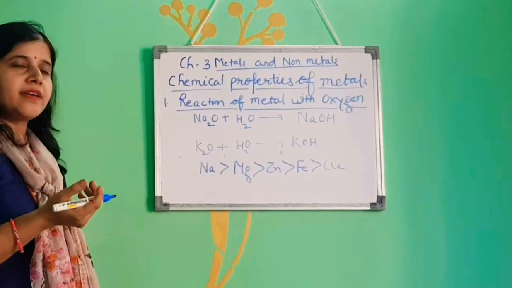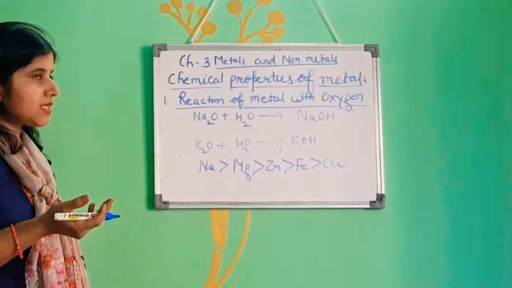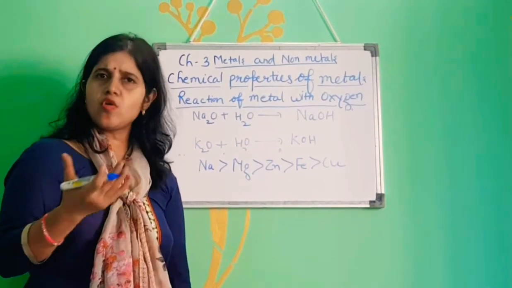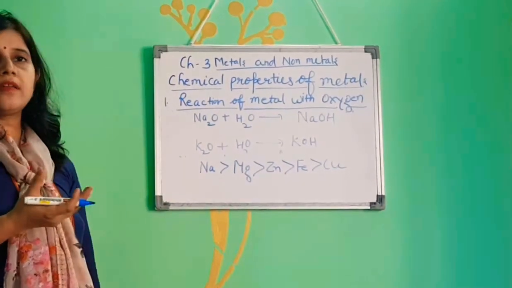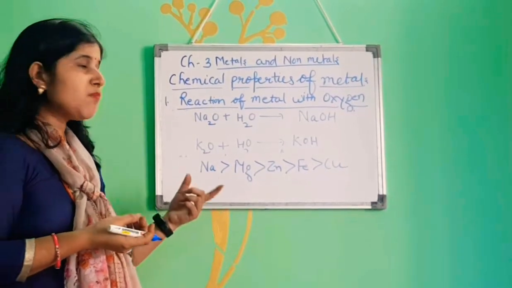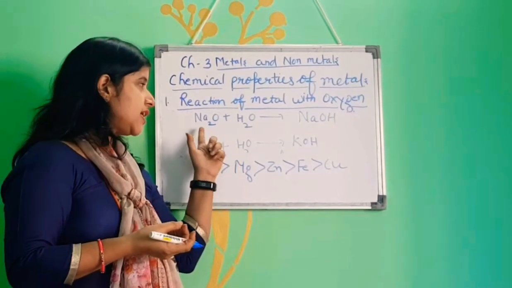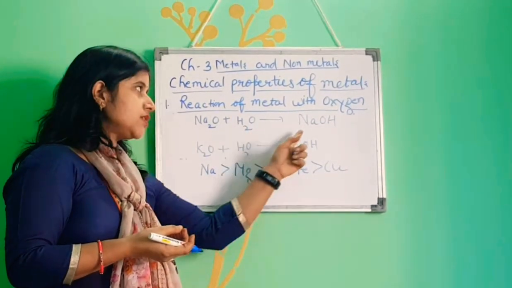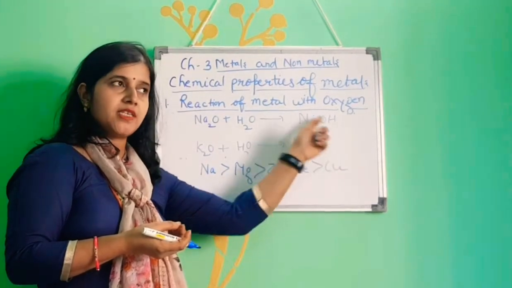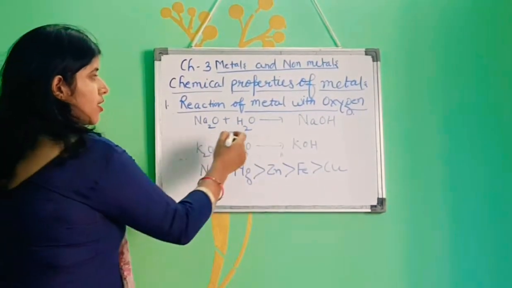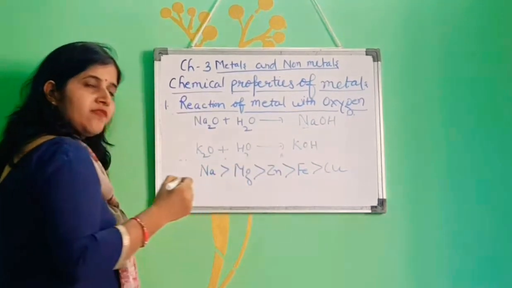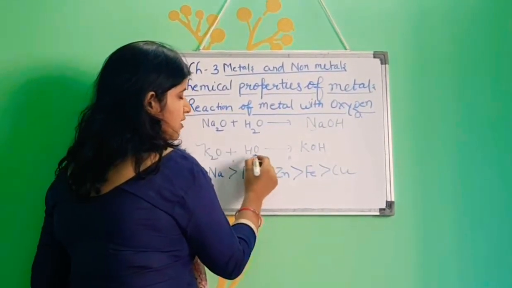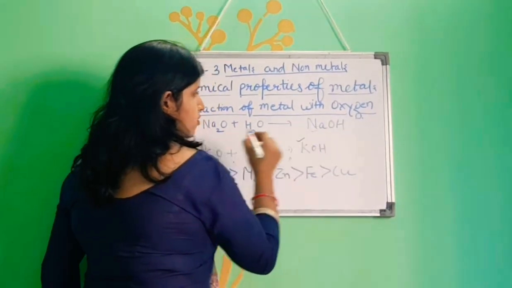By the reaction of metal with oxygen, we already form metal oxide. Now mostly all metal oxides are insoluble in water, but some of them are soluble in water, like sodium oxide and potassium oxide. They are soluble in water and will form sodium hydroxide. By dissolving sodium oxide in water, it will form sodium hydroxide, which is a strong base, and potassium oxide, by dissolving in water, will form potassium hydroxide.